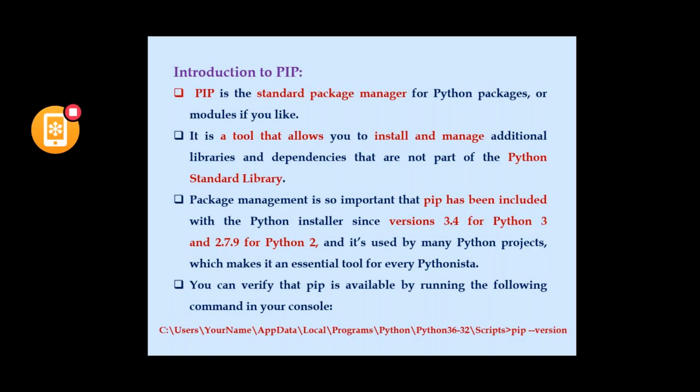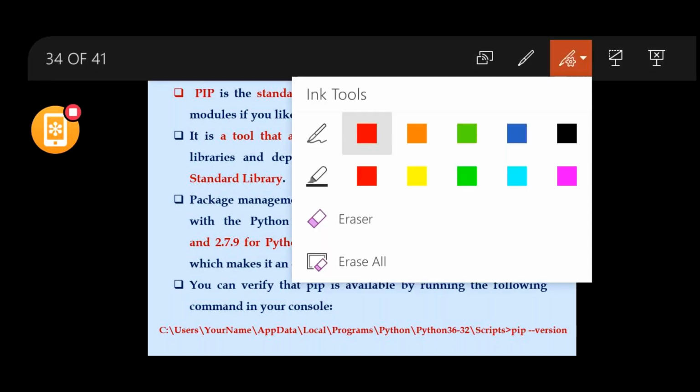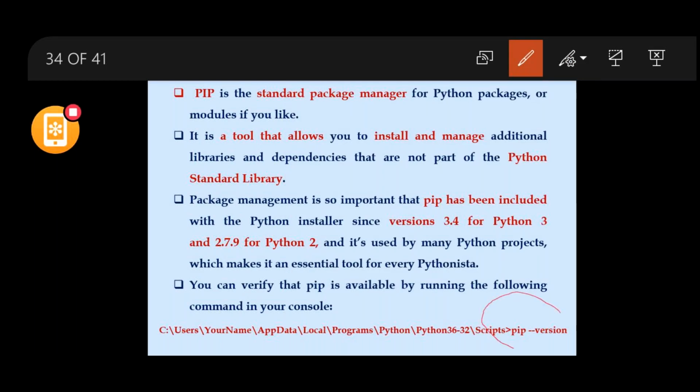so this is the command. So in order to know the PIP version, see the last one. C:/Users and all these things are our path.